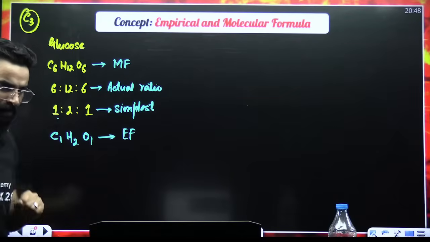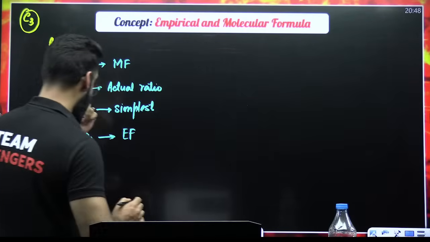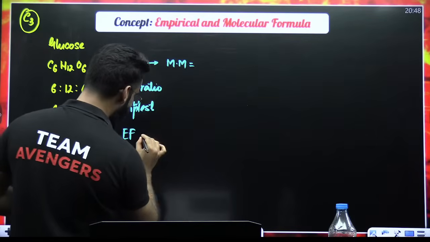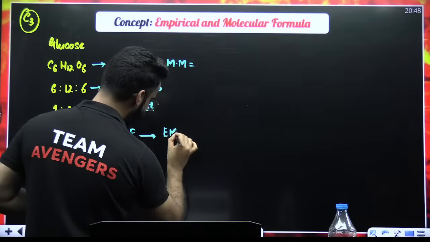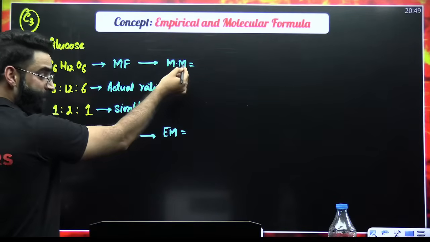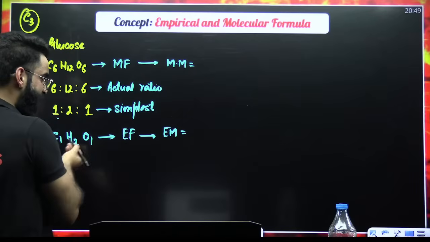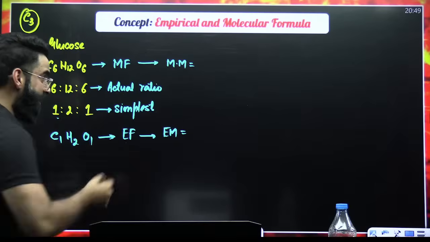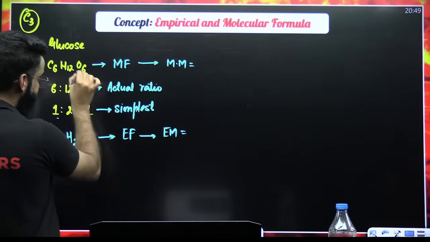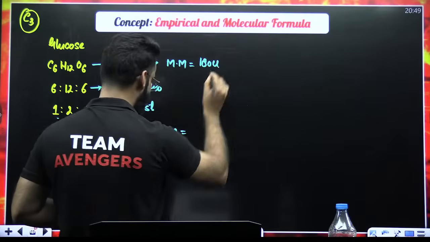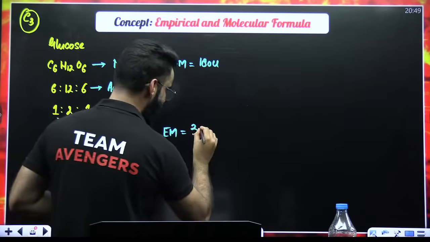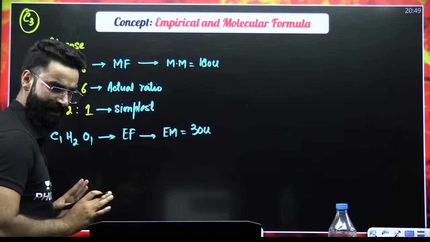Okay? Now, one more thing, people. Remember, with the help of molecular formula, you can calculate the molecular mass of the substance. With the help of empirical formula, you can calculate the empirical mass. How exactly? Molecular mass would be equal to 12 into 6 plus 1 into 12 plus 16 into 6. That would be 180 U. Similarly, empirical mass is 12 into 1 plus 1 into 2 plus 16 into 1. That comes out to be 30 U. So you got molecular mass, you got empirical mass.